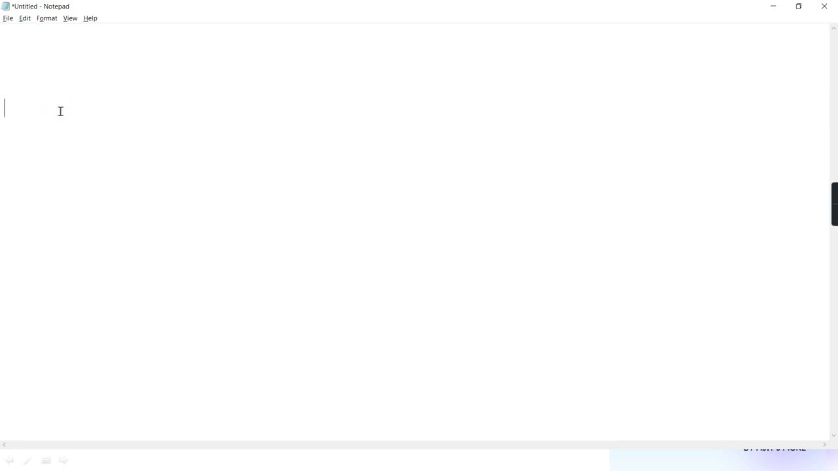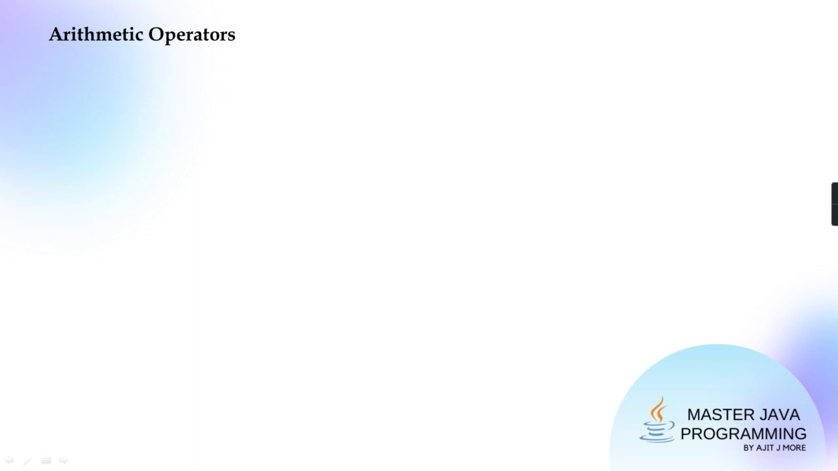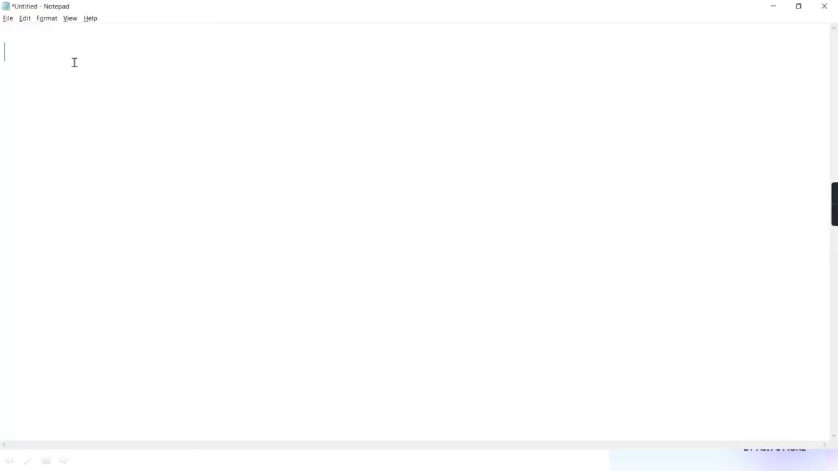First of all, remember the name arithmetic operator itself signifies that these are the operators for doing algebraic or mathematical operations, and all mathematical operations are to be done only on numerical values. So which are the numerical values in Java? Byte, short, int, long, float, double and char as well.